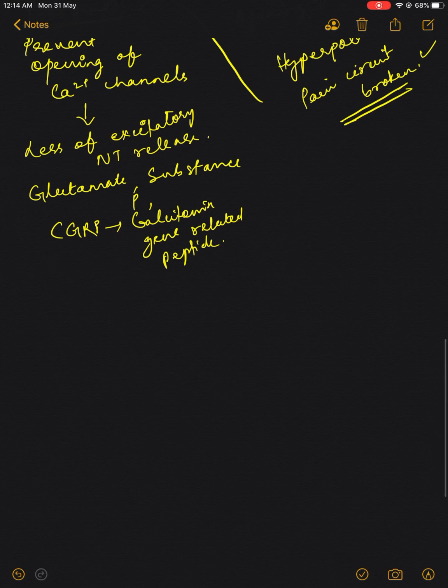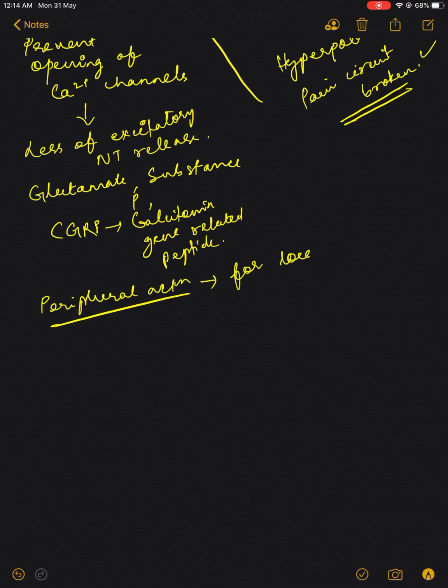Now coming to the peripheral action, this is a very minor action. It usually occurs for local application and it is used when there is inflammation.